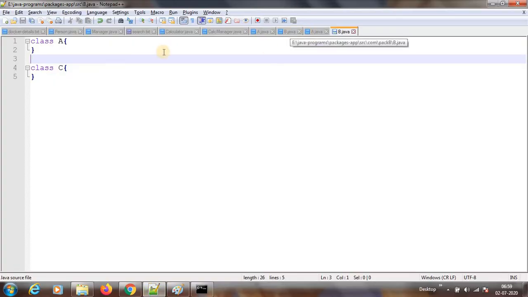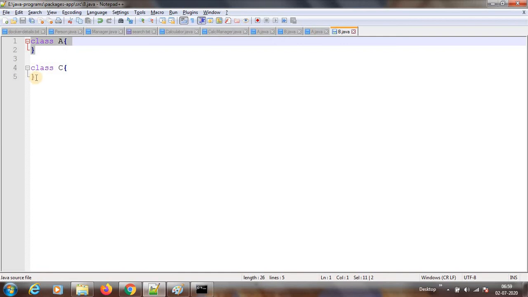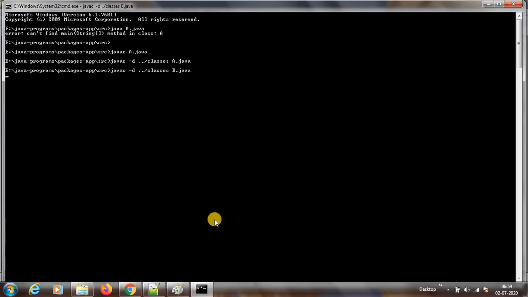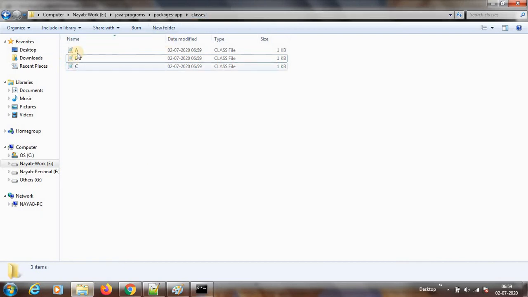In b.java also we have class A and class C, right? It should have them separate. It will not have them separate because it will override the A. So that also we'll see. If you go and see in the classes, A, B, C is there. Actually it should have four. This is the conflict. So now how are we solving that?